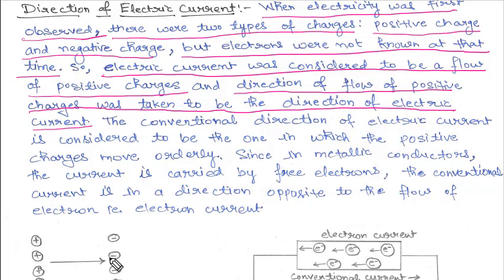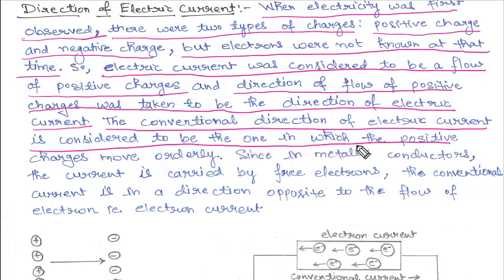From positive to negative. So the conventional direction of the electric current is considered to be the one in which the positive charge moves orderly. So the direction in which the positive charge moves will be the direction of the electric current, and this is the conventional direction. That means from the old times.